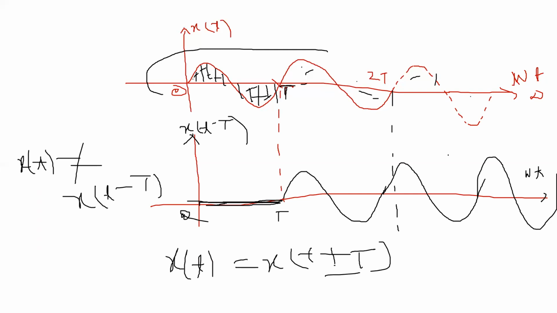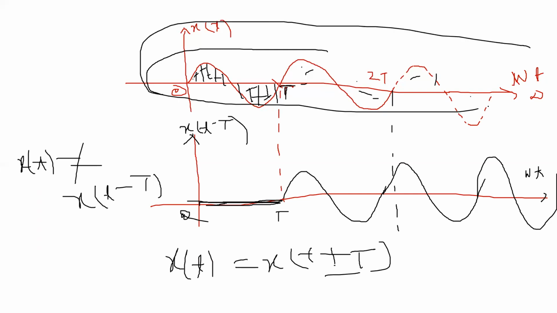So theoretically, you can say this signal is not periodic.